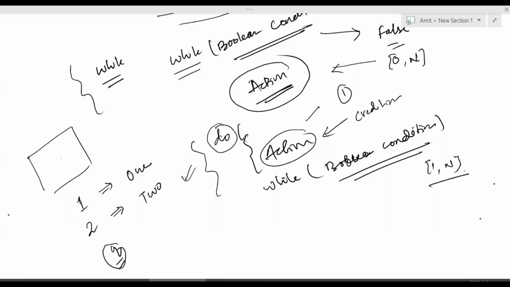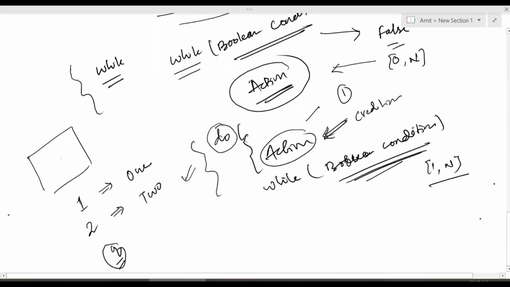Okay, so 1 second. Yeah, so do while loop is similar to while loop. You have a Boolean condition, which when it is true, then your action will be executed. Your action will be done. But here the scenario is that one time it is going to get executed. This action is going to get executed the first time, even if the condition is false.